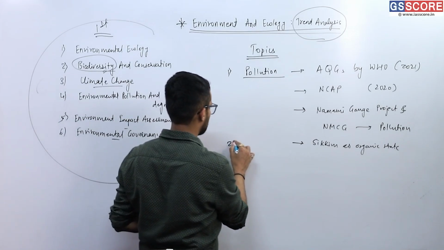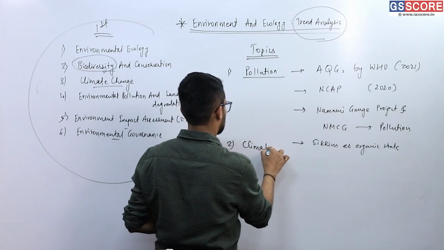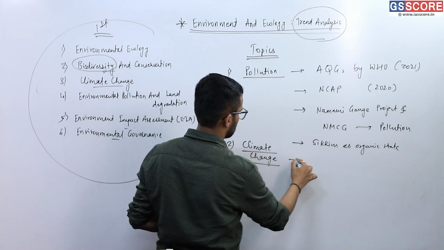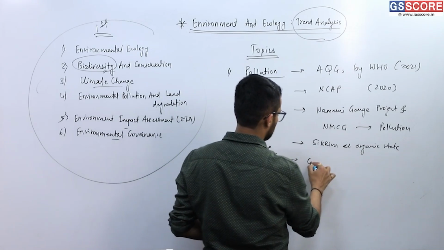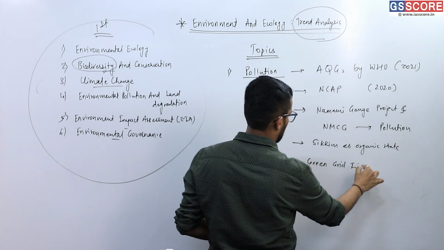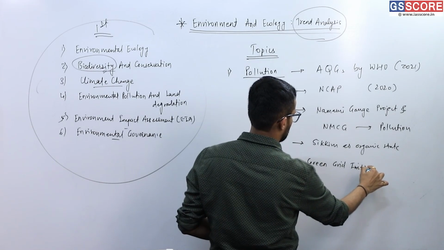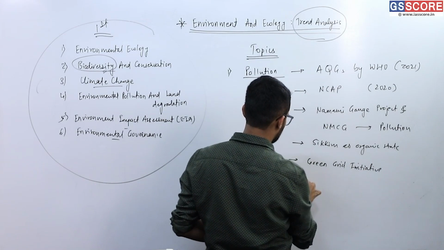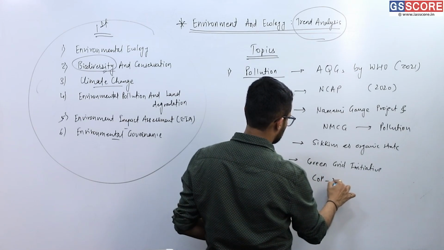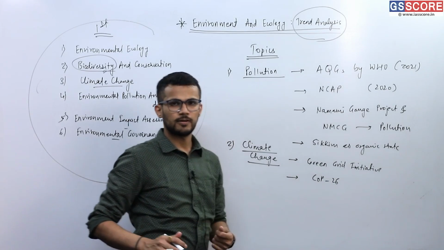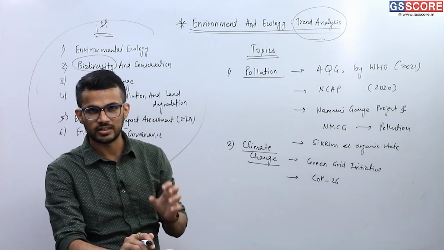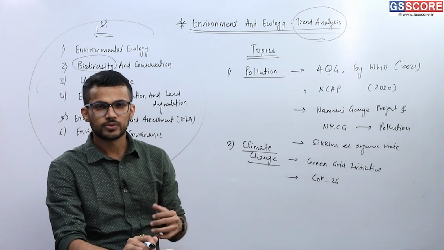Second is climate change. Because questions like the Green Grid Initiative, or even questions like COP26, are climate change oriented questions, right?